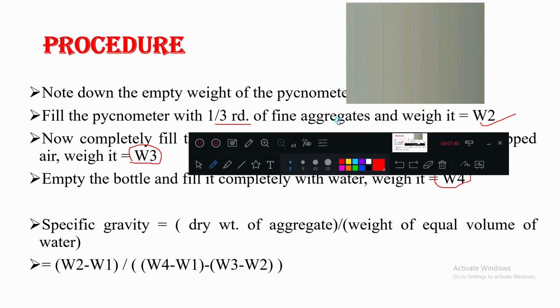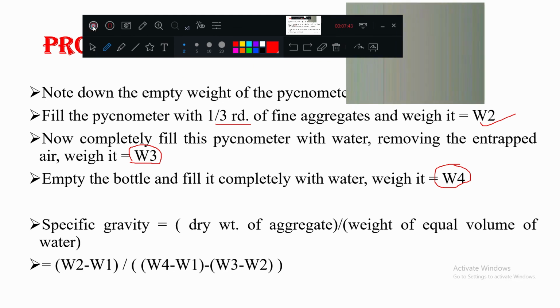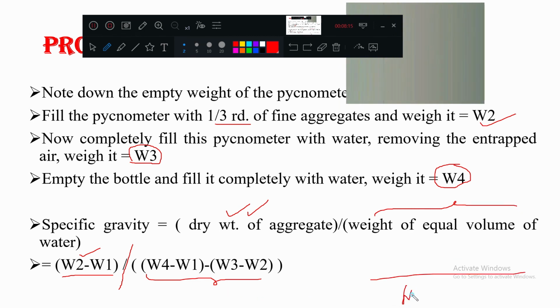So formula for that is W2 minus W1 divided by W4 minus W1 bracket minus W3 minus W2. So this portion is nothing but dry weight of aggregate. Yes, W2 minus W1 will give dry weight of aggregate. So this total portion will give what? Weight of equal volume of water. In the denominator, W4 minus W1 bracket minus W3 minus W2.